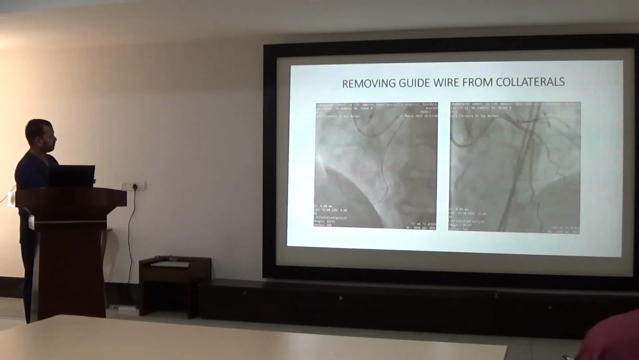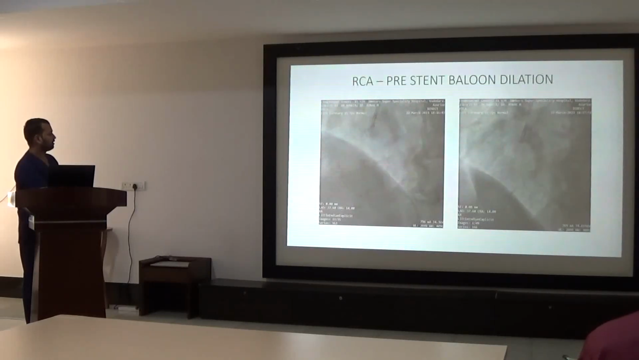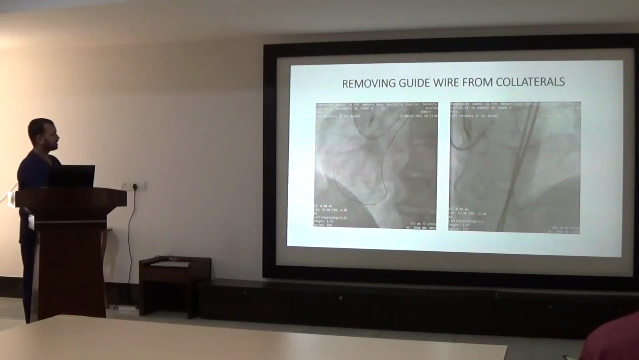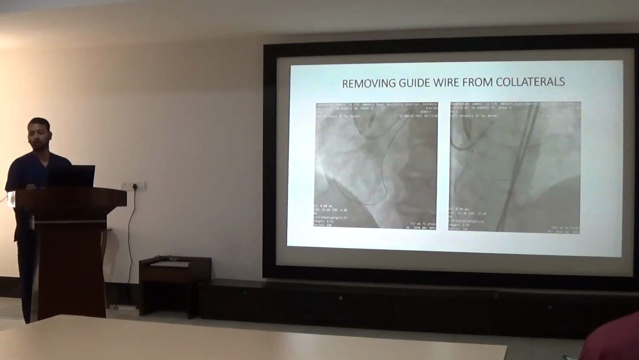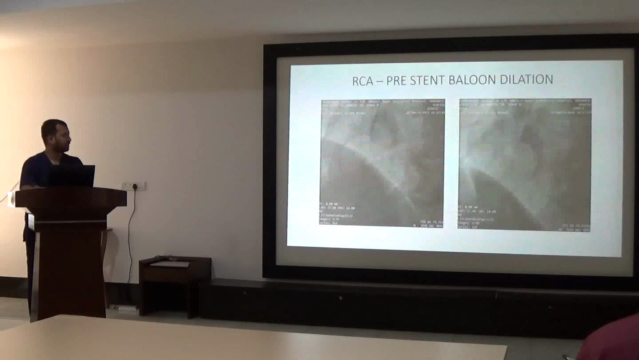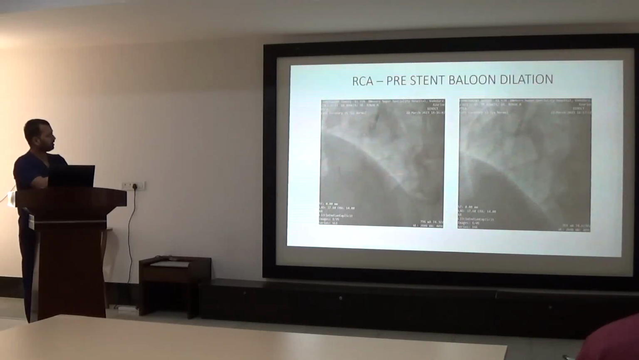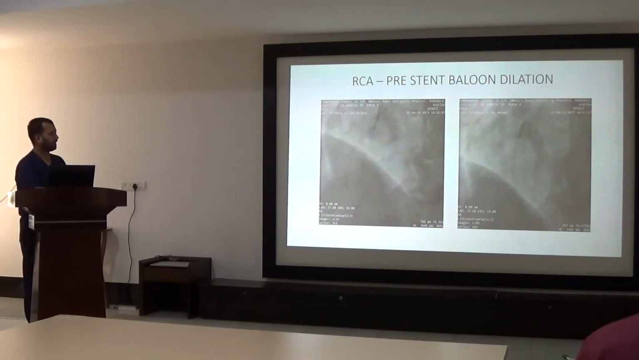Here we can see the RCA guide wire. The next step, when the PDA guide wire is fixed, is to remove the collateral guide wire and look for any complications such as collateral perforation. Here we can see clearly that there is no complication regarding the left coronary arteries.